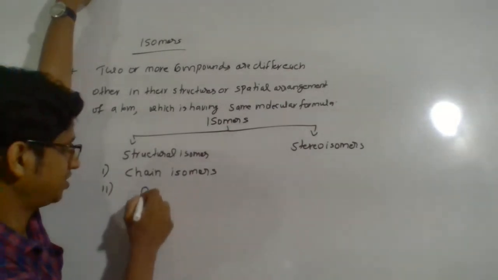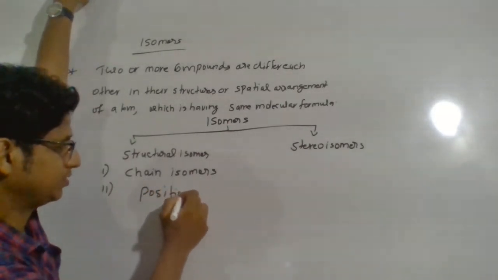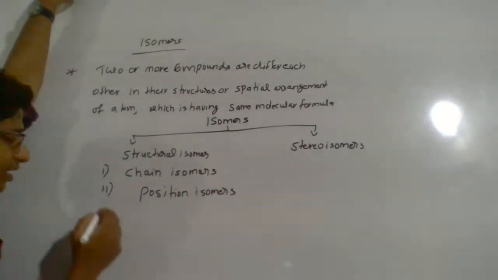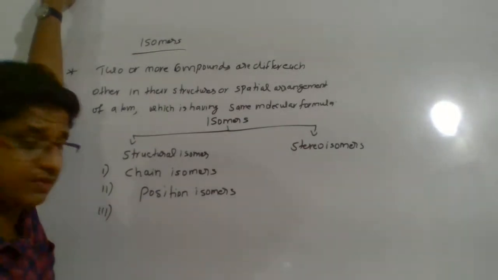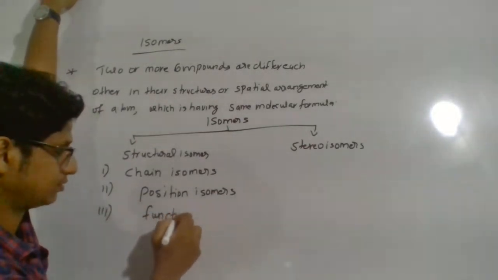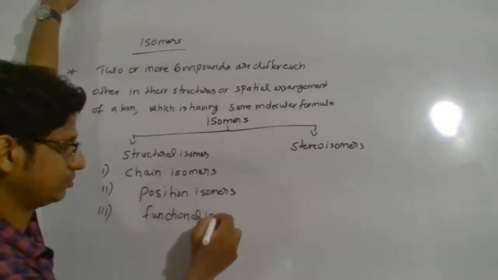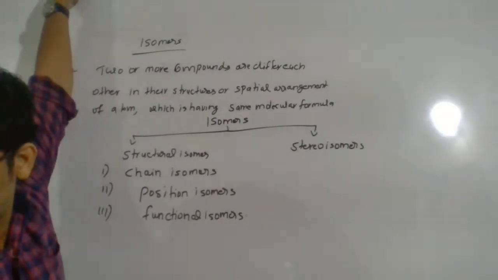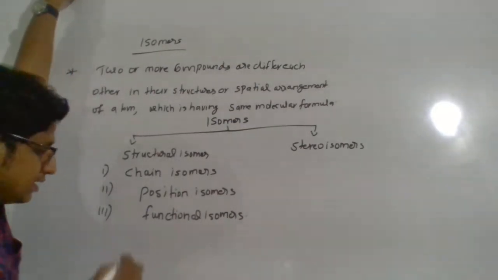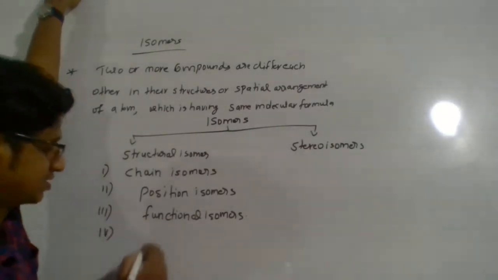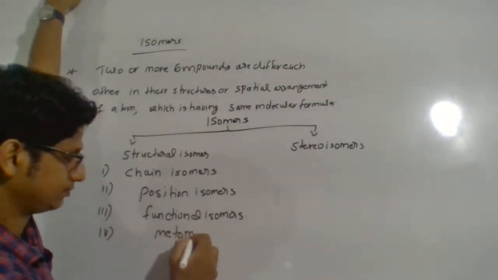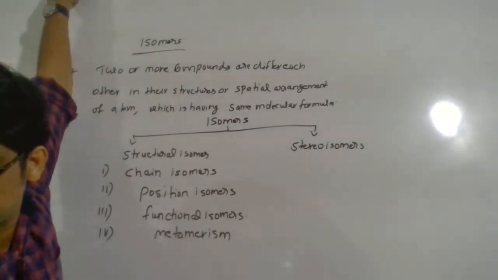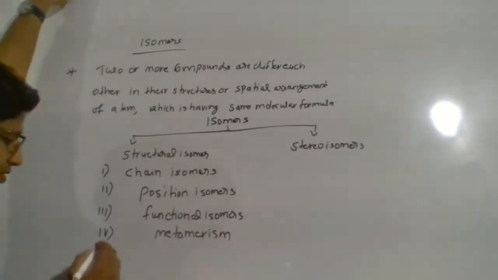Second one, position isomers. Third one, functional isomers. The fourth one, metamerism. That is another type of structural isomers. The next one is ring chain isomers.